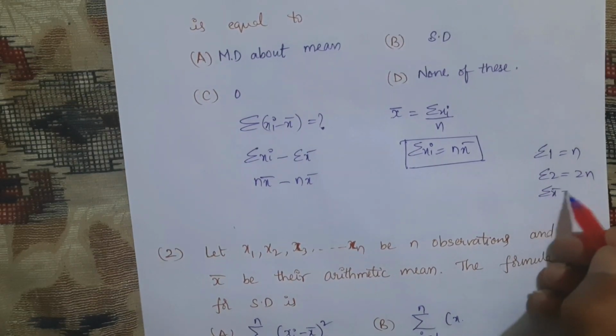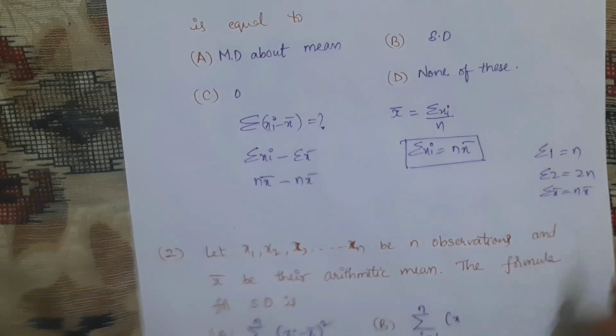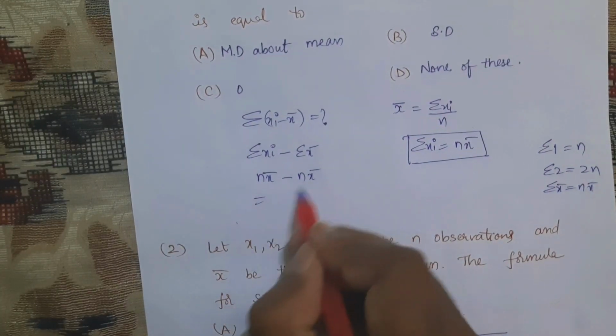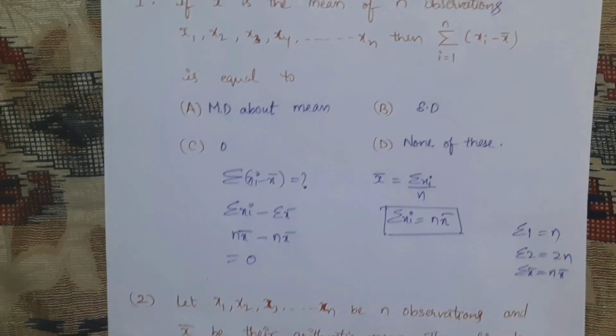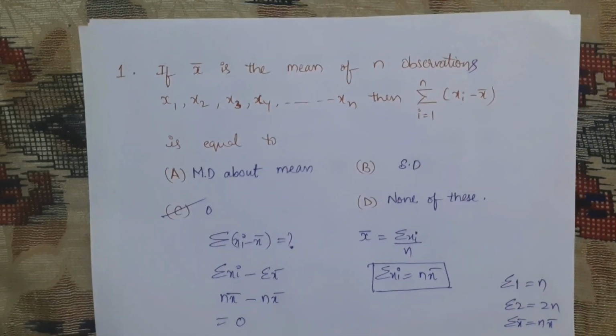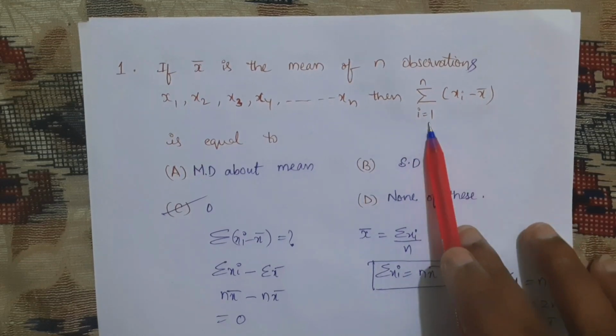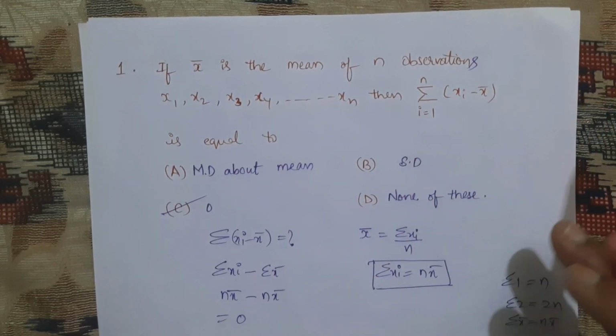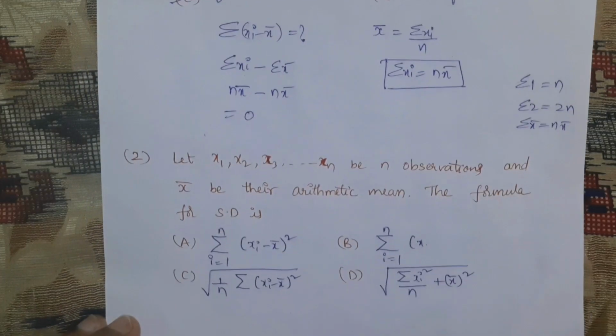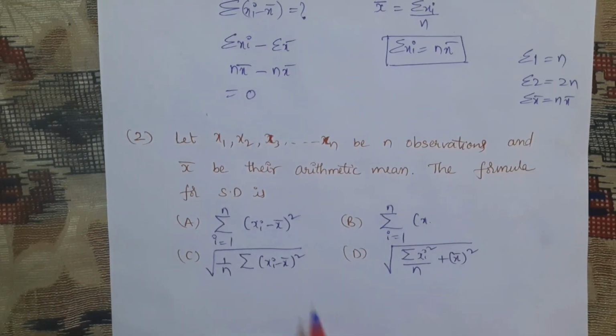Similarly, sigma x bar is n x bar. Simplify these two and you will get the value 0. That means when x bar is the mean of n observations, the sum of xi minus x bar is equal to 0.